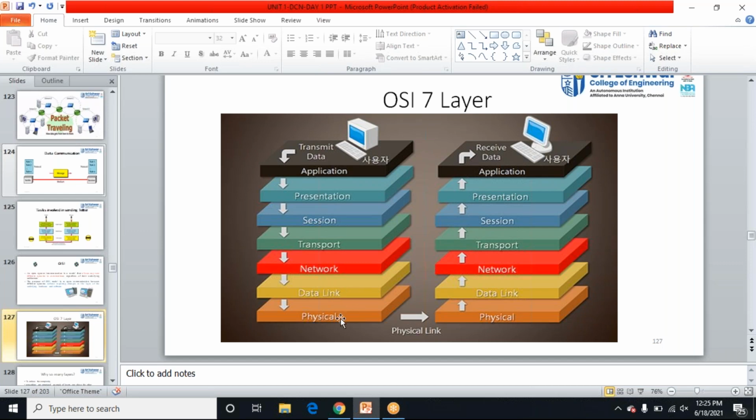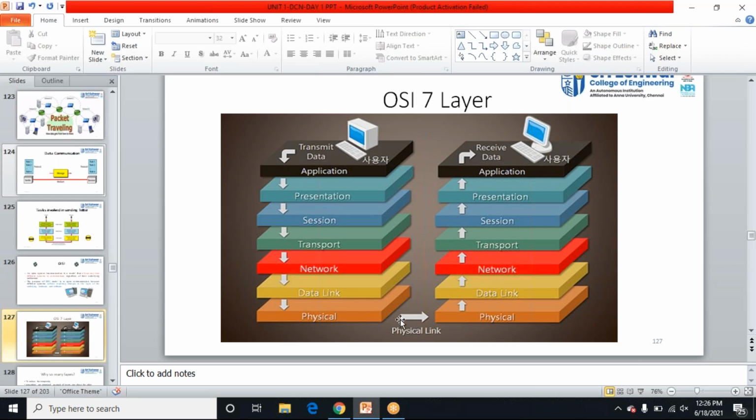Then the physical layer. In the physical layer, the frames will be further converted into zeros and ones. We cannot transmit the data as it is; we need a physical medium, either wired or wireless. So the frames will be converted here into zeros and ones. Once it is zeros and ones, I can transmit to a physical medium, wired or wireless. For wired, I can go for Ethernet cables, or if it is wireless, I can transmit as electromagnetic signals. On the receiver side it is the same thing.